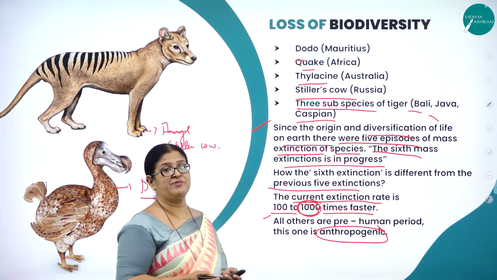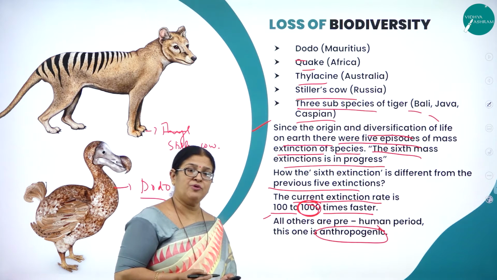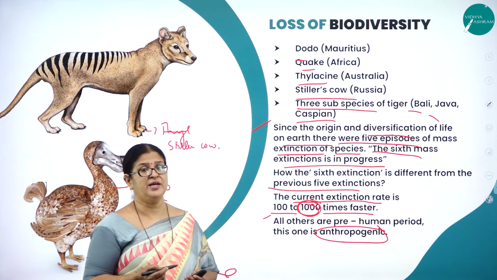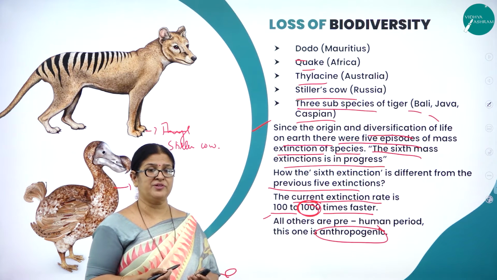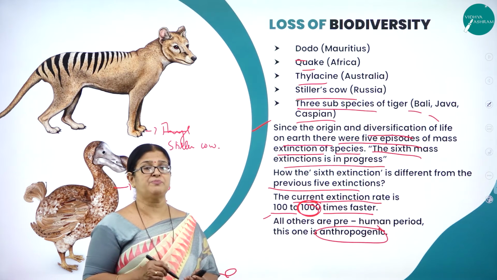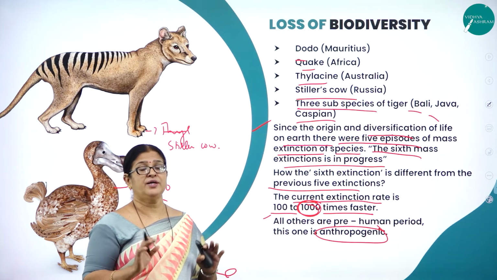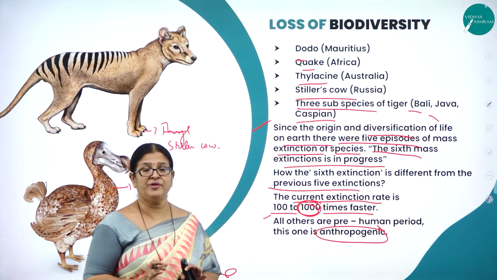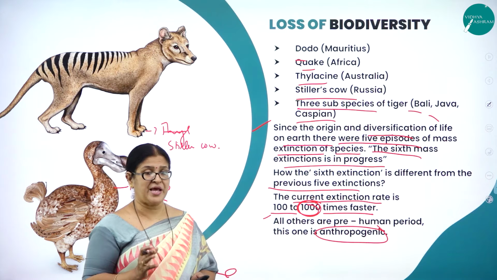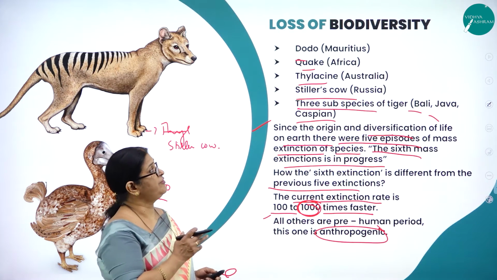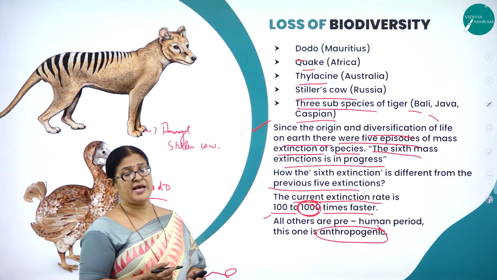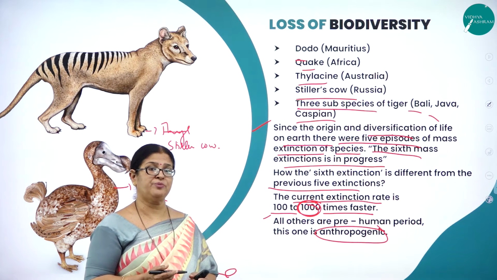So loss of biodiversity, as I said, if we keep on losing the biodiversity day by day, one fine day human life is going to be affected. So it is our bounden duty to conserve and preserve this biodiversity, because it is a place where we are all benefited with many products, and the beauty of planet Earth will be lost if we start destroying the biodiversity. And as I said, many species are going to become extinct.